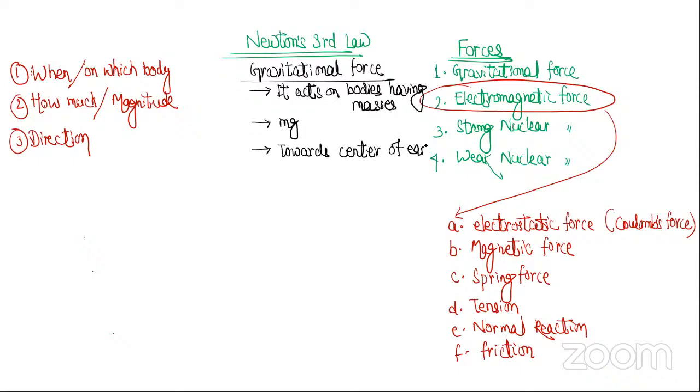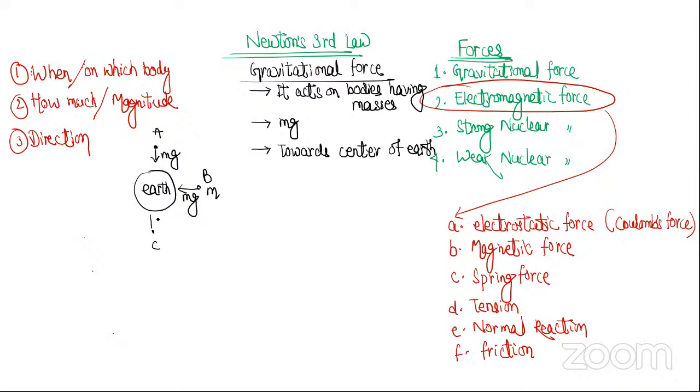Towards center of Earth. अच्छा, देखते हैं आप लोगों को याद है कि नहीं. So this is Earth. Here is a body. Tell me, in which direction gravitational force will act on it? This direction, isn't it? Yes, if the body is here, let's say this is body A, let's say this is body B. So now on body B, in which direction gravitational force will act? Leftward, like this. If there is a body C here, in which direction gravitational force will act?